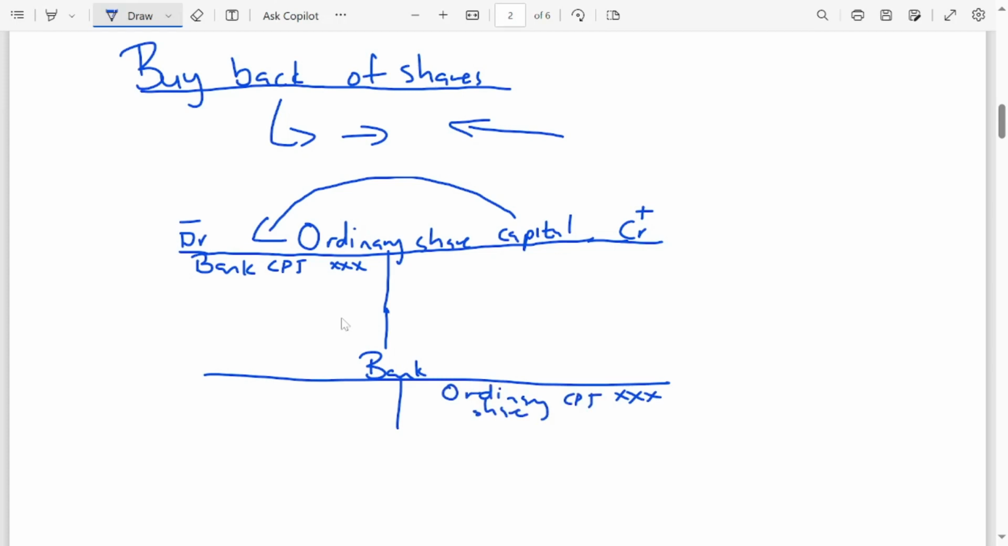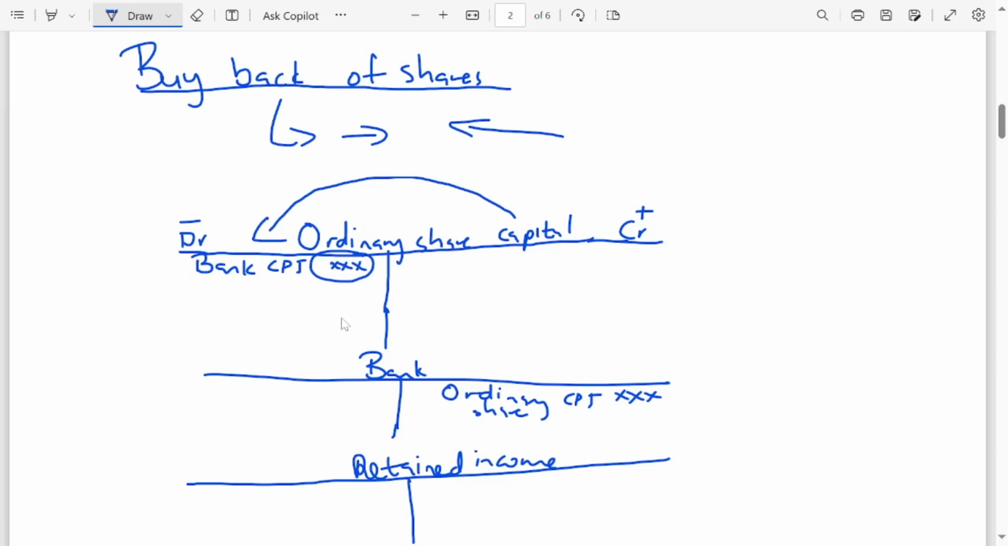But it does not end there. It does not end there. So what you need to know is this. When we are buying back the shares, in the ordinary share capital, the amount that you are going to write in here, we are going to use the average price of the ordinary shares.